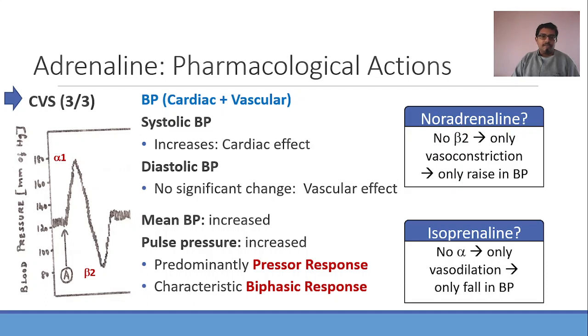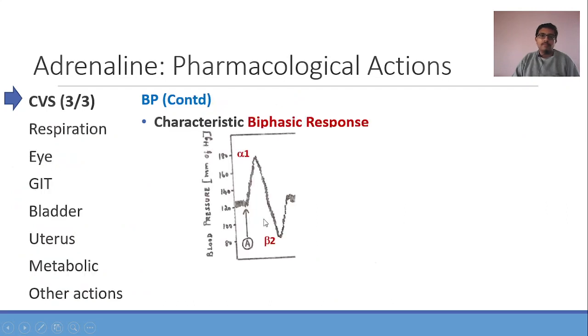Now, we have seen this biphasic response. Let us slightly dissect this further. So this is the classical biphasic response. You give adrenaline, there is rise in blood pressure followed by fall in blood pressure. But overall, there is a pressor response. What will happen if you administer adrenaline after you give an alpha blocker? You give an alpha blocker and then if you administer adrenaline, what is going to happen? It is pretty obvious from here, right? You give an alpha blocker and then you give adrenaline. This response is abolished. There is only a depressor response,